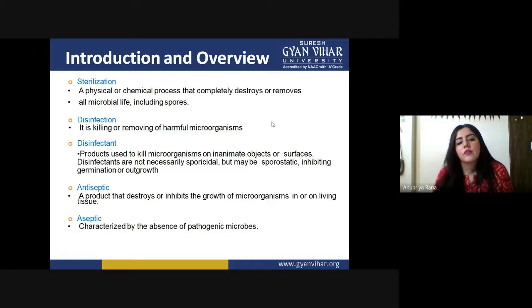Now, disinfection is the killing or removing of harmful microorganisms. Disinfection is not about removing all microbial life, but in sterilization there is no differentiation between good bacteria and bad bacteria. So be clear about the difference between disinfection and sterilization. Sterilization wipes out all the microbial life present there, but disinfection just kills and removes only the harmful ones, not the positive kind of microorganisms.